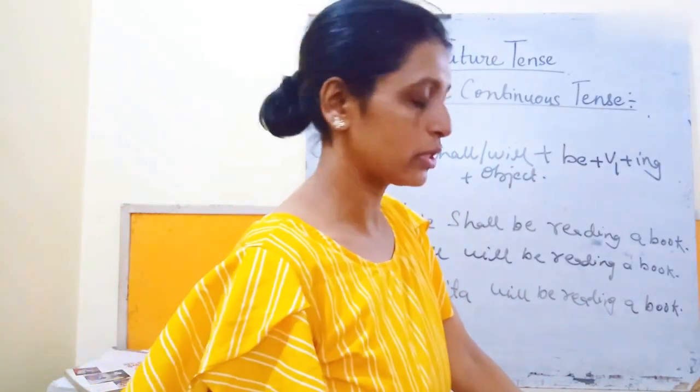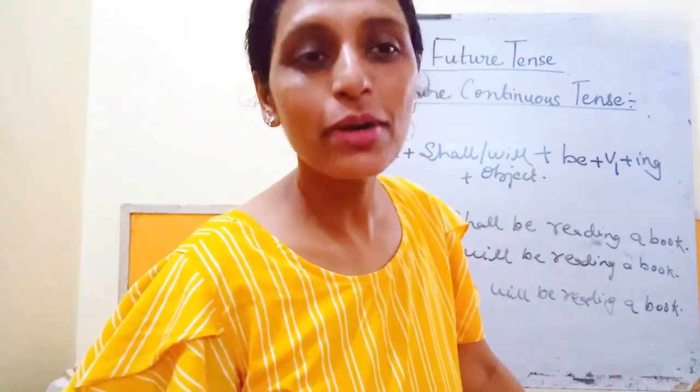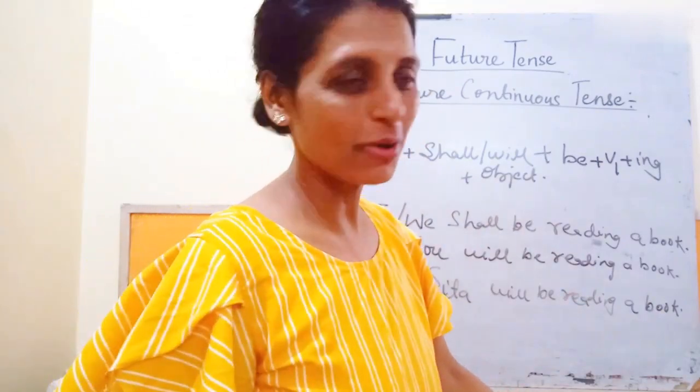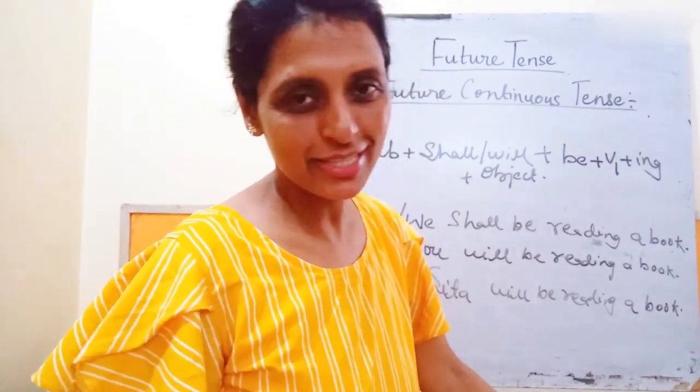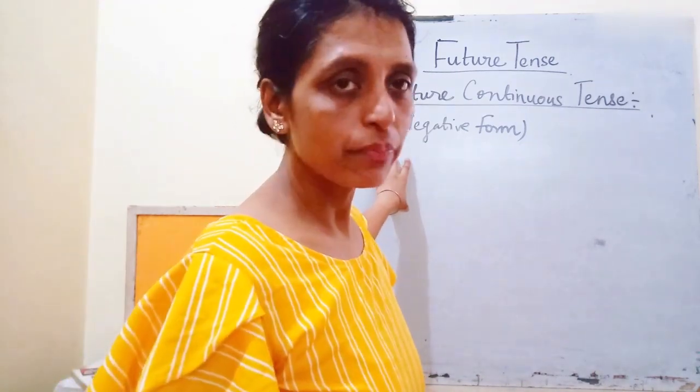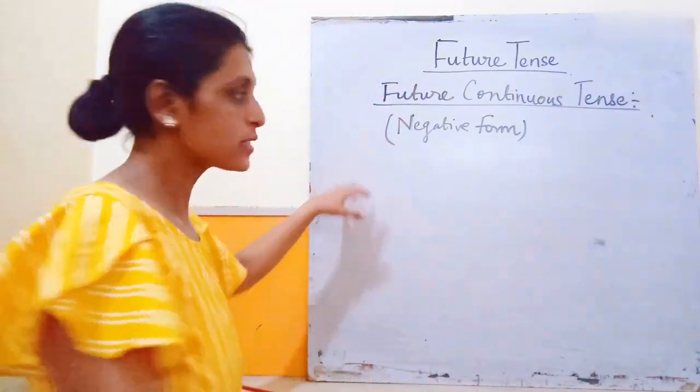I'm going to now tell you how to form the negative and the interrogative form of the future continuous tense. Children, the negative form. Okay, how to form it?